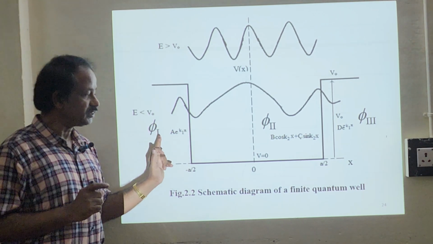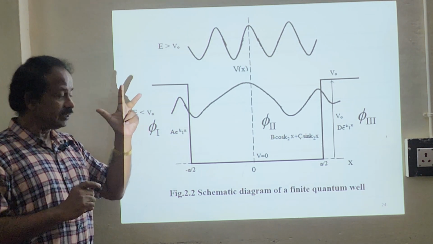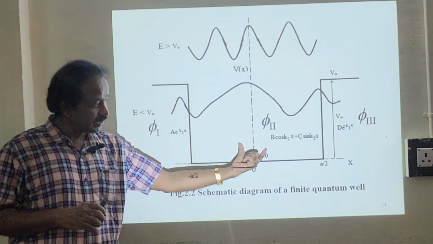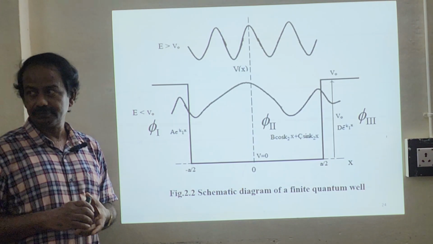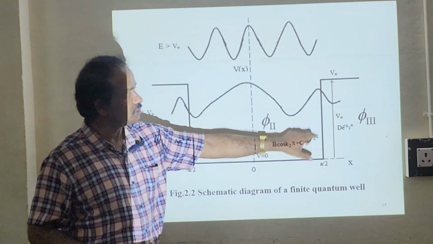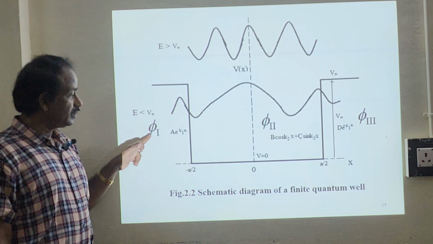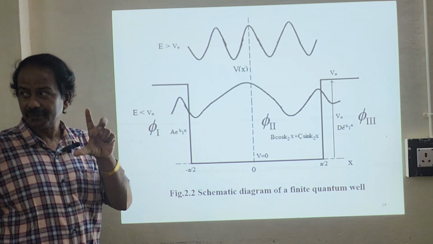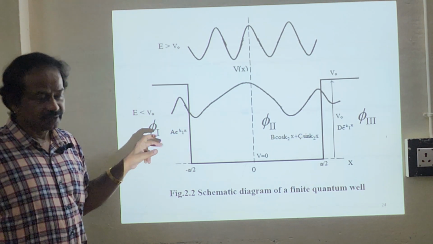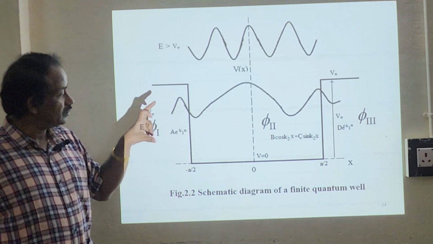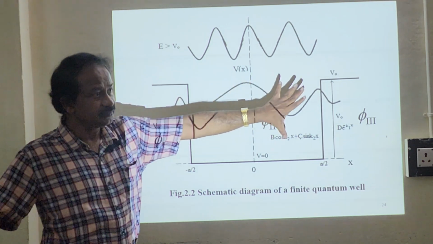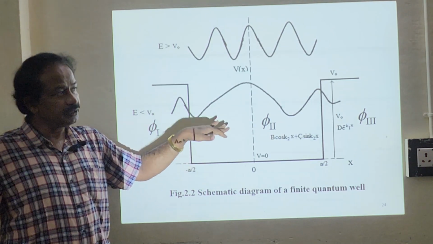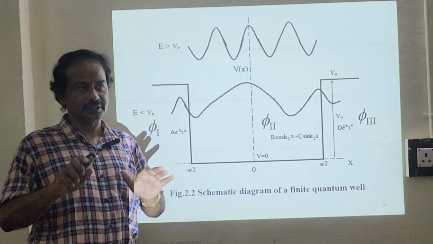Now you have the particles which are associated with the energies. Just now I spoke about the wave function in this region. So we are going to divide it into three regions. This is the first region, second region, and third region. The potential inside the well is 0. Very important: the potential outside is V0. It means the barrier height in the first region and third region will be your V0. I repeat, this is the first region, and that one is the third region. The barrier height will be your V0. In region 2, what is the potential? It is 0, the minimum. So we are going to assume it equals 0.